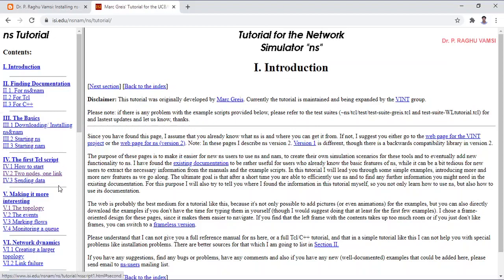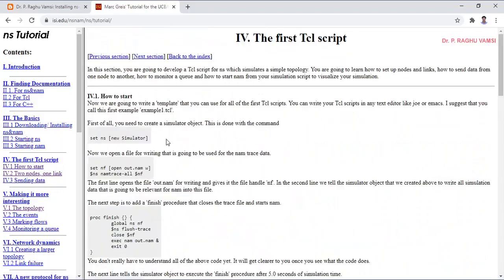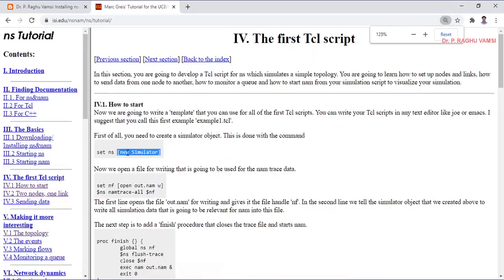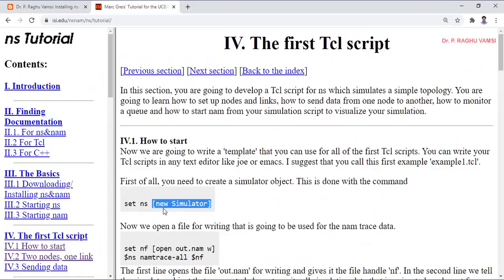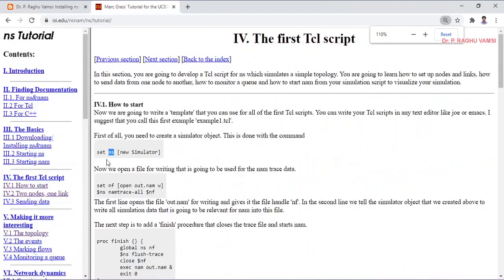Then we can go to the first TCL script. How to write the first TCL script? How to start with the TCL script? First of all, we need to go for instantiation of the simulator. Here the OTcl part will come. In the OTcl, this new simulator will be there. We are going to create an instance of the simulator and assign it to a variable called ns. So: set ns [new Simulator], set nf, this is the trace file, out.nam, and w is the write mode.